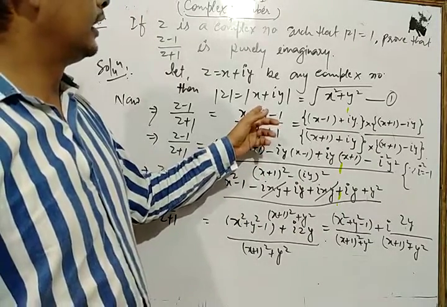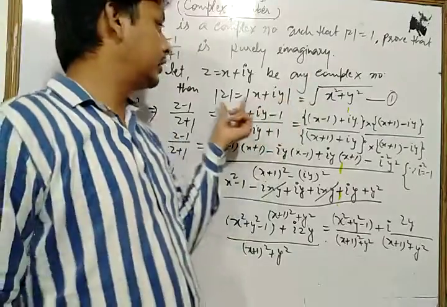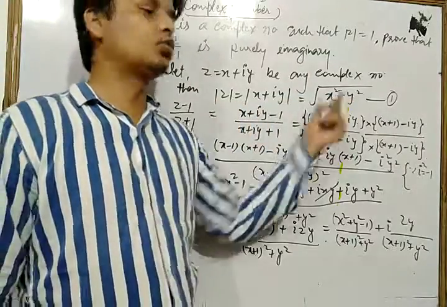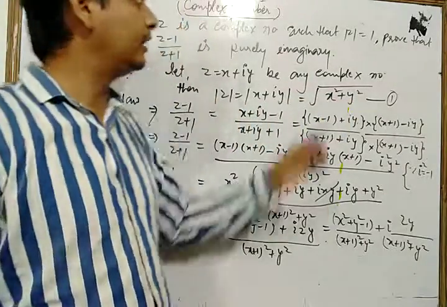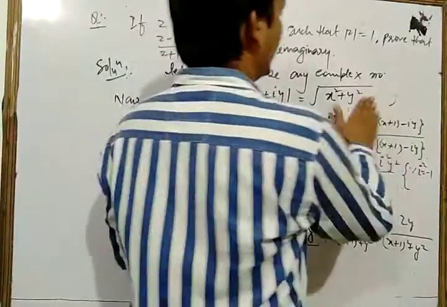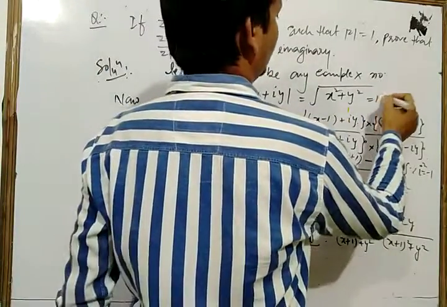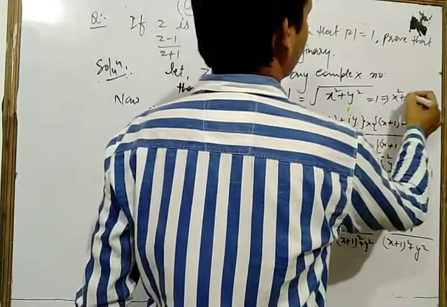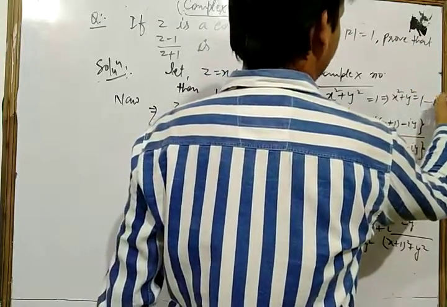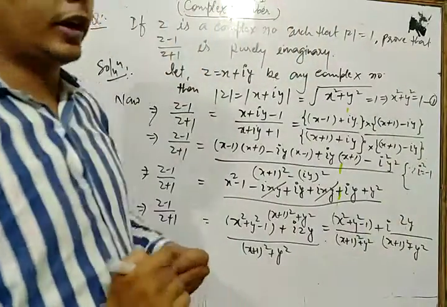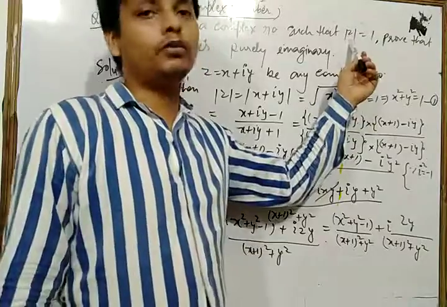Now let's use equation 1. The value of mod of z is equal to under root x square plus y square, and mod of z is also equal to 1. So we have the value of x square plus y square equal to 1.